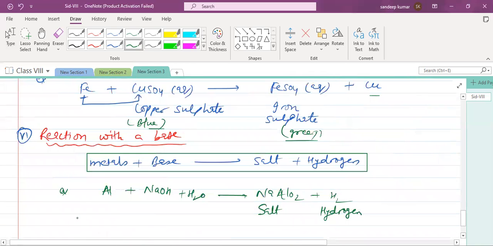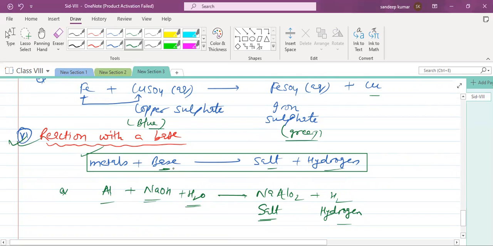Last reaction is there, reaction with a base. Generally, metals do not react with a base, but there are a few metals which will react with a base. It will give you salt plus hydrogen. Like aluminum reacts with NaOH, in the presence of water, and gives you salt plus hydrogen. NaAlO2, which is the salt, sodium meta-aluminate.